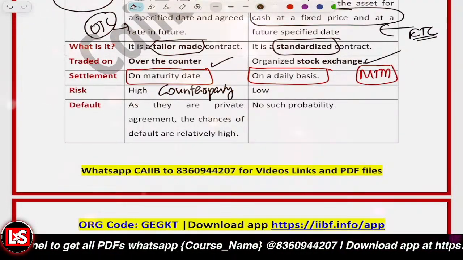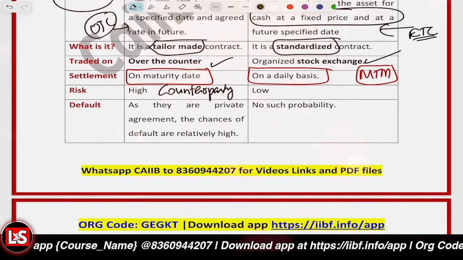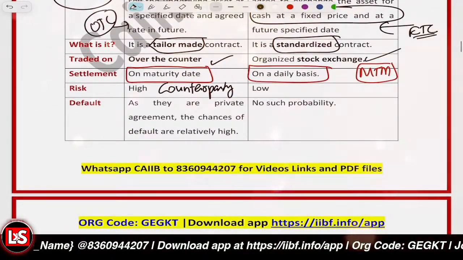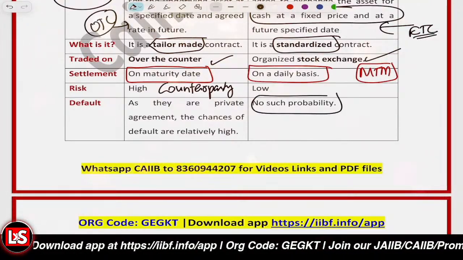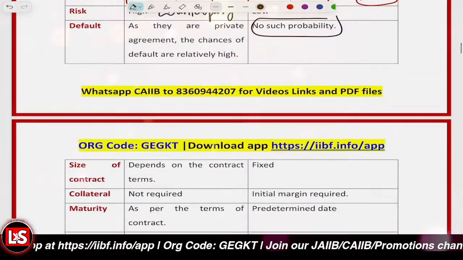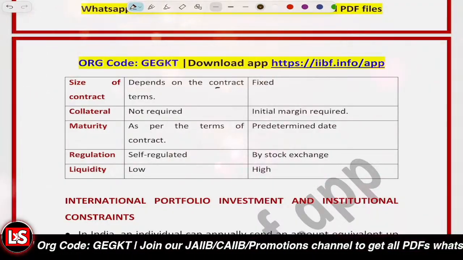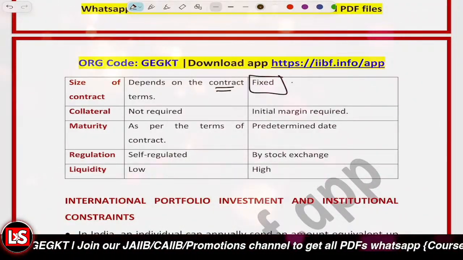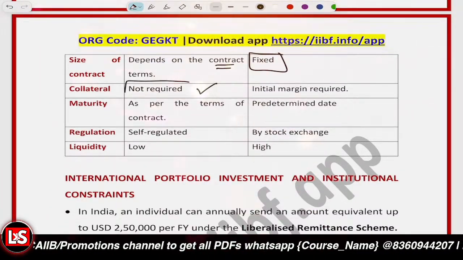And if you are considering the futures, there is low risk because the exchange is present. So default probability is higher in case of the OTC, but it's very low in case of the futures. Okay, and if we talk about the size of contract, it depends upon the terms, and the size of contract is basically fixed because it's a standardized contract, and no collateral is required in case of the forward contract,